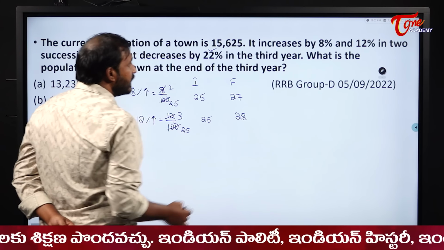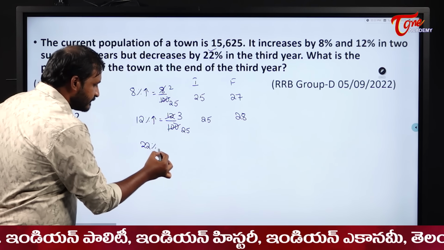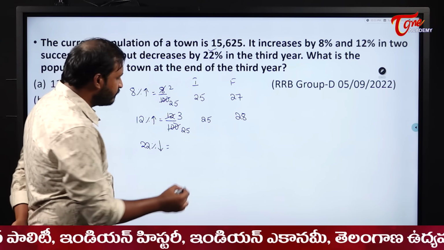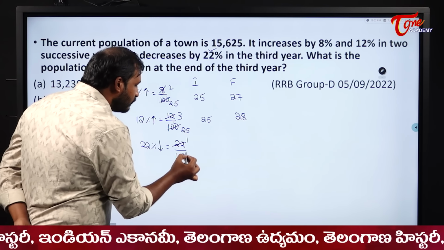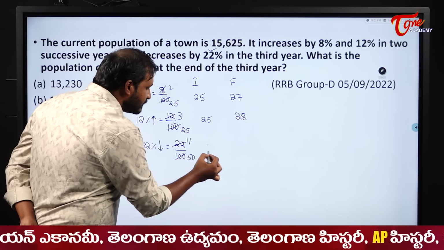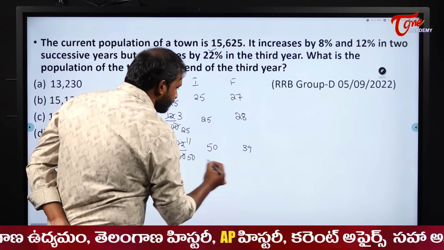Okay, good. Next, the third time it is decreasing by what? 22%. It is decreasing by 22%. So 22 by 100, in the 2 table, 2 11s, 2 50s. So initially it becomes 50. Finally it becomes 50 minus 11, 39.